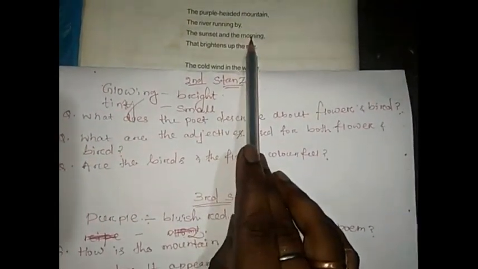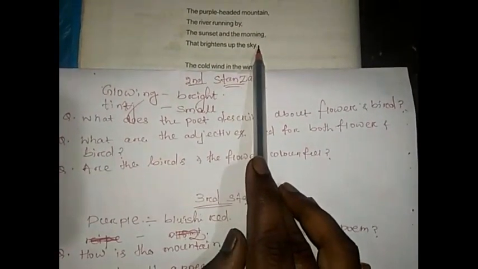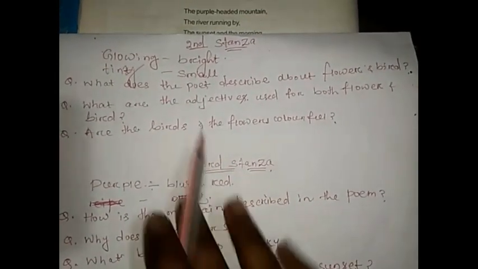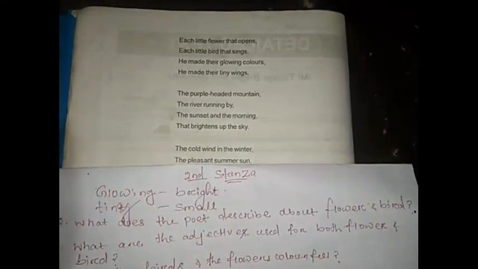The purple headed mountain, the river running by, the sunset and the morning, the brightness of the sky. So the third stanza also consists of one difficult word, that is purple. Purple means bluish red. So now we are going to discuss what the poet has described here.